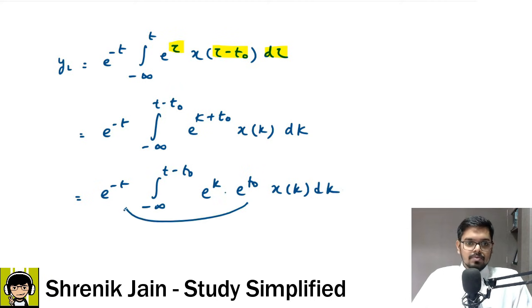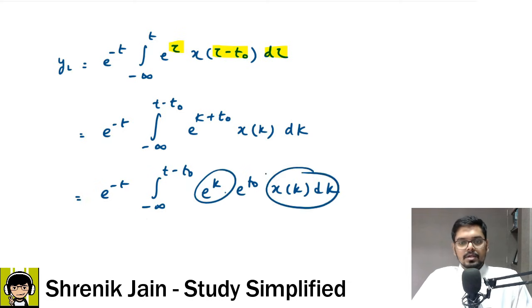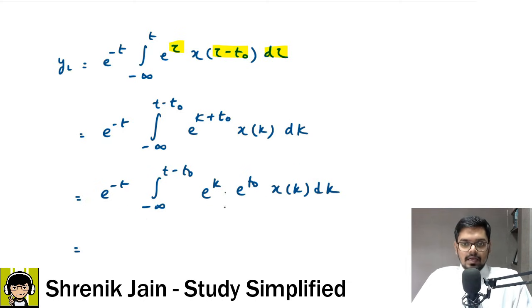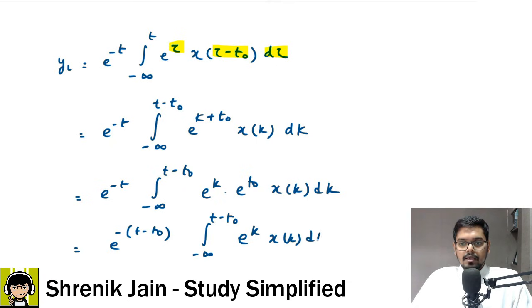You can take this term outside, yes, because that is a constant. k are the variables, those cannot be taken outside. So if I take this outside and club the powers, I get e to the power minus t naught, then integral minus infinity to t minus t naught, e to the power k x of k dk. This is how things are looking.